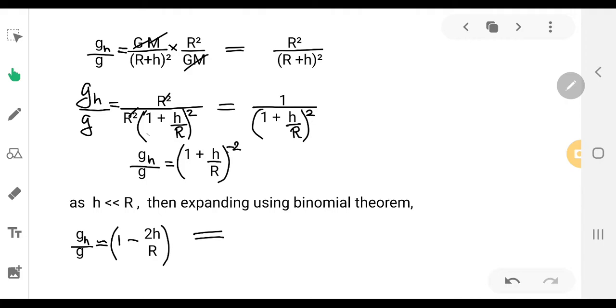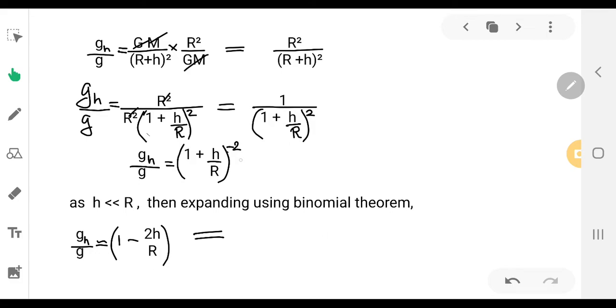As h is very much smaller than r, if you are taking h as 500 kilometers or 800 kilometers, then it will be very small compared to the radius of the earth, which is 6400 kilometers. So h is very much lesser than the radius of the earth. Then we can expand it using the binomial theorem.